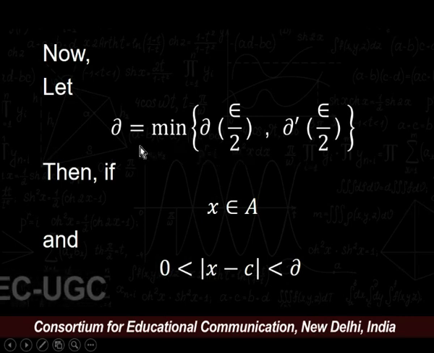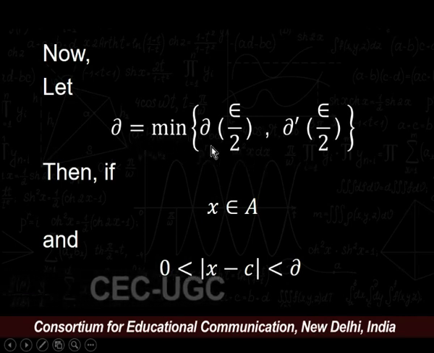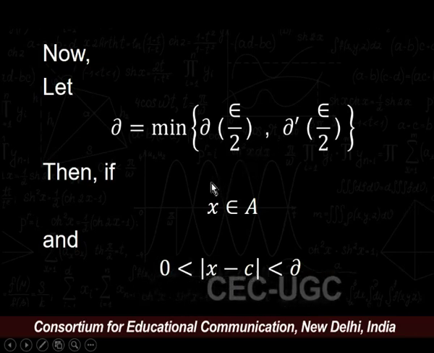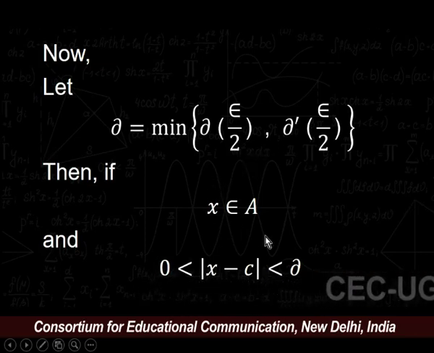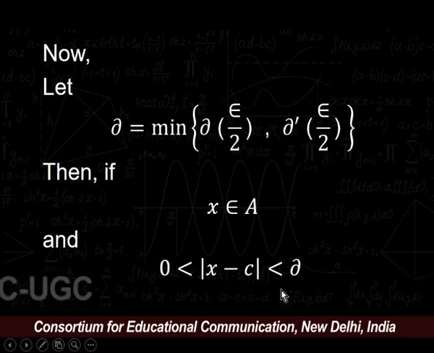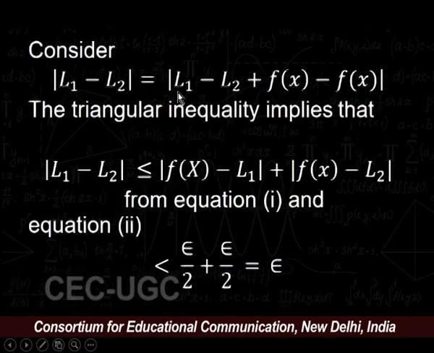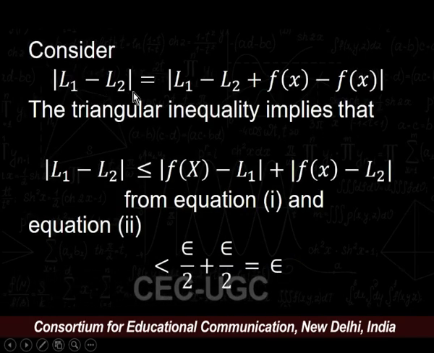So our delta is the minimum of these two deltas. Then if x belongs to A and modulus of x minus c is less than delta, we now consider modulus of L1 minus L2.